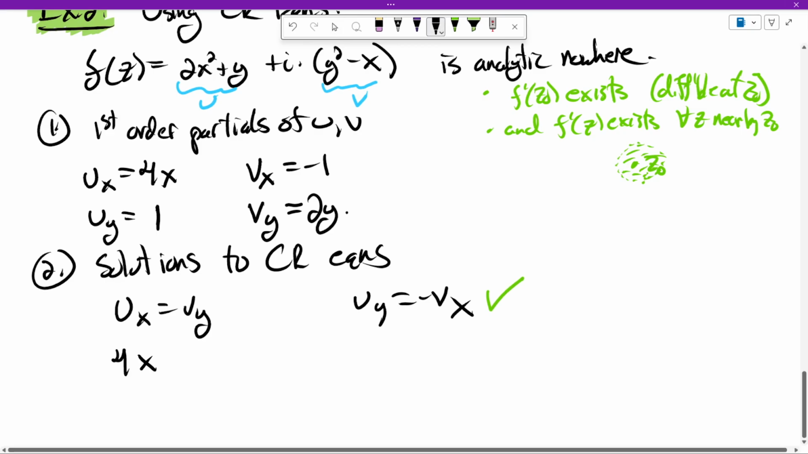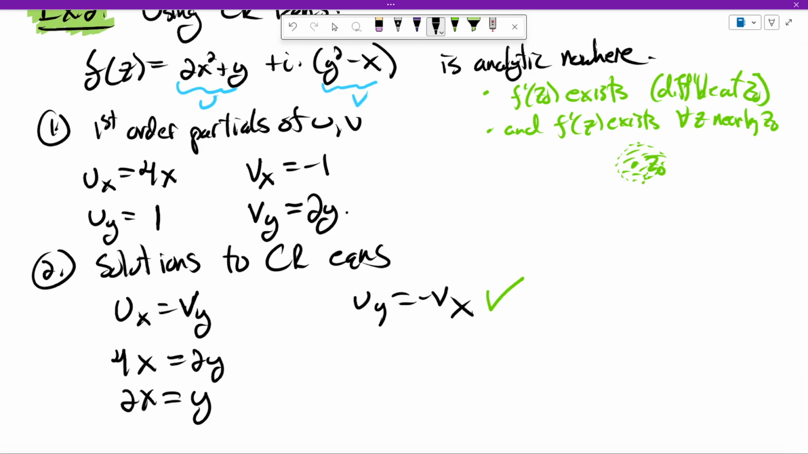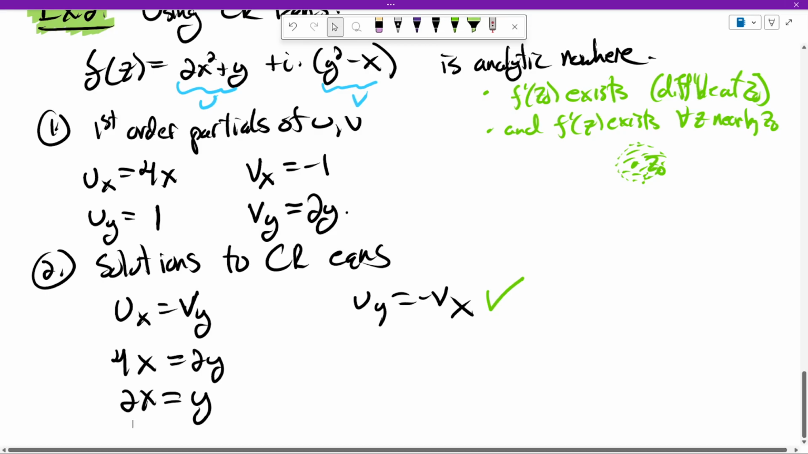So if we were to write this out, ux is 4x and vy is 2y. So we get y is 2x. So what this is telling us is that the derivative of our function f at z could possibly exist at points where y is 2x. That is, on the line y is 2x. So let's draw a picture.